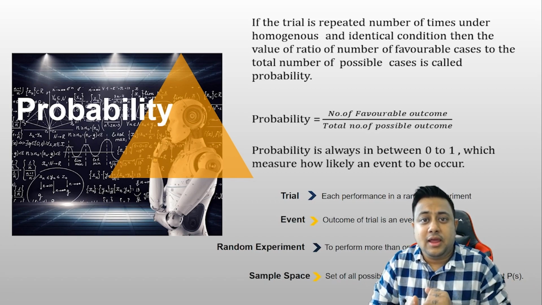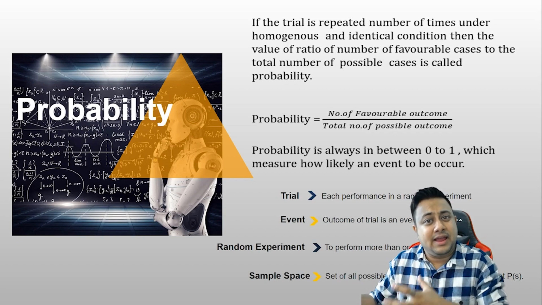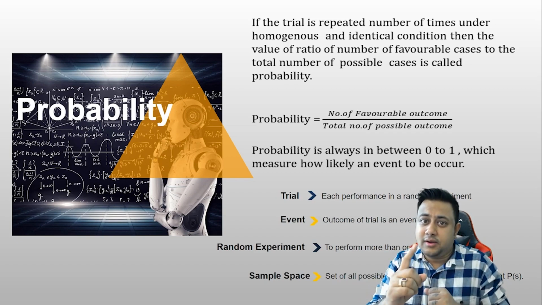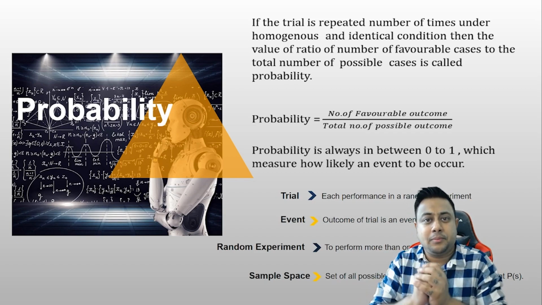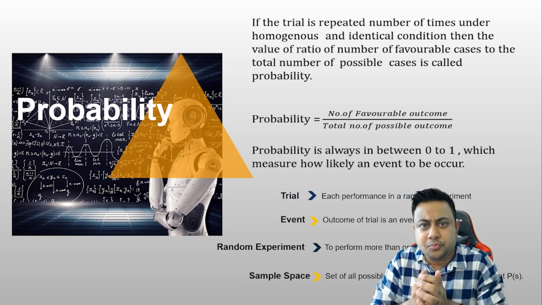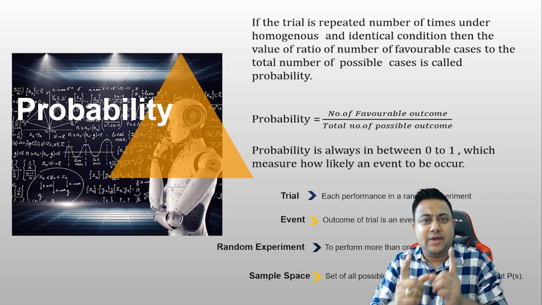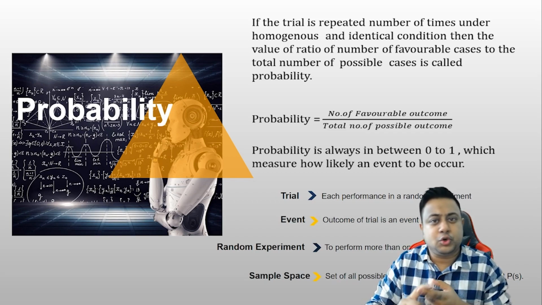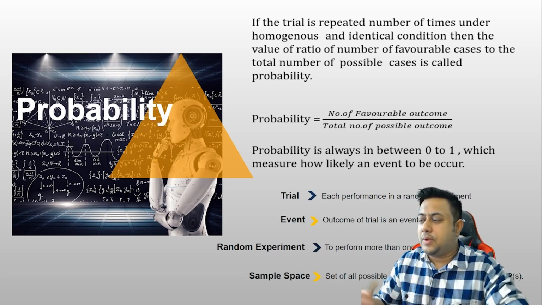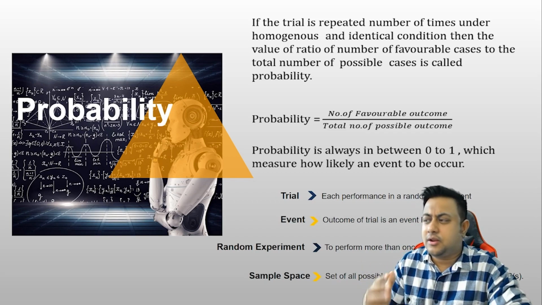Tossing a coin, if somebody asks about getting heads, favorable cases is 1, total cases are 2, so the probability becomes 50% or 0.5. Probability value always lies between 0 and 1. The formula is clear: number of favorable outcomes by total number of possible outcomes.